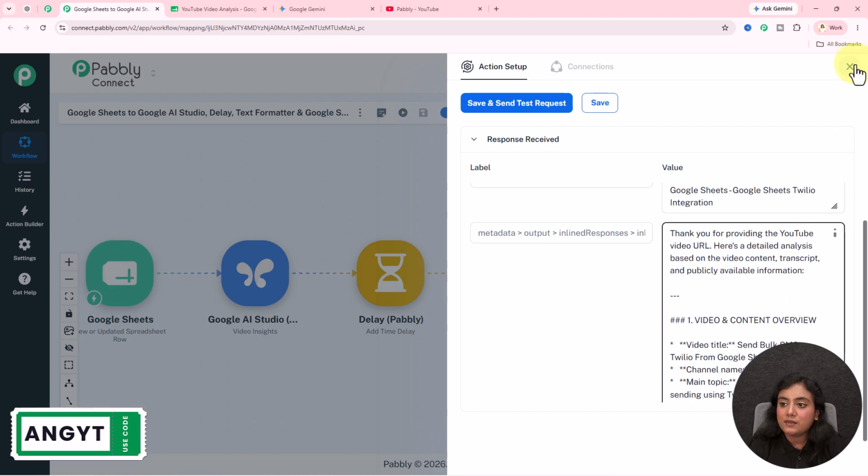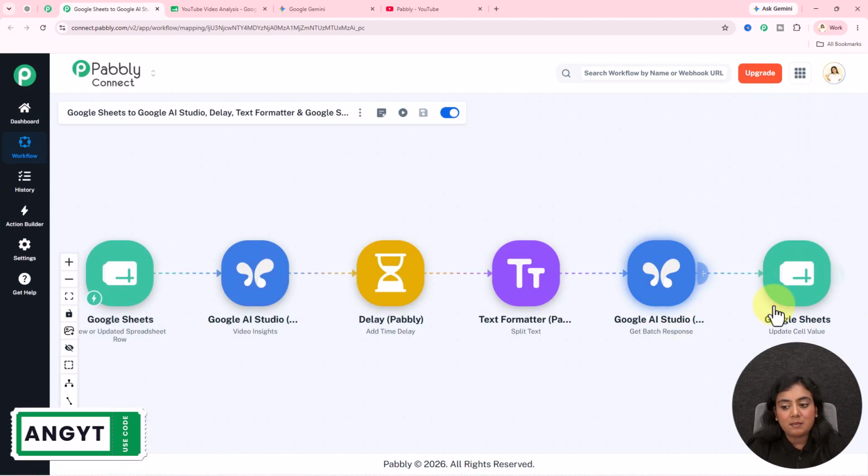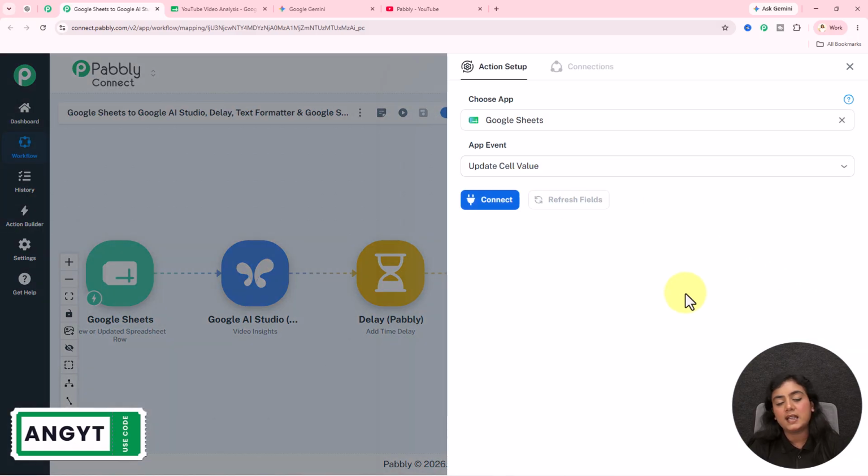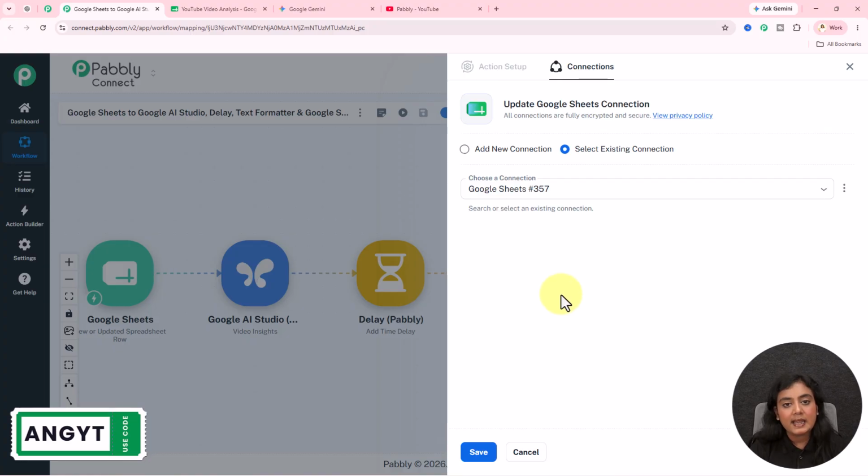So now we have that. Now let's add this data back in our Google Sheets so that we can have a systematic track of all the links with their insights at one place. Click on the connect option. I am going to add a new connection from here.